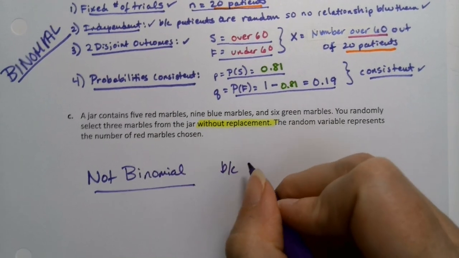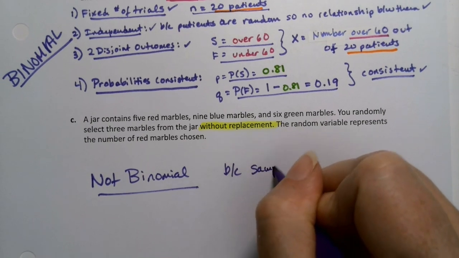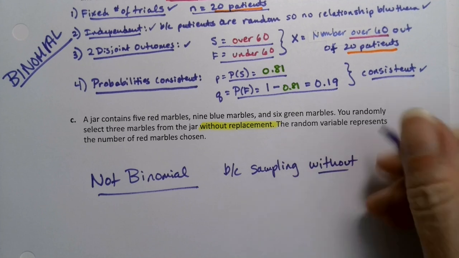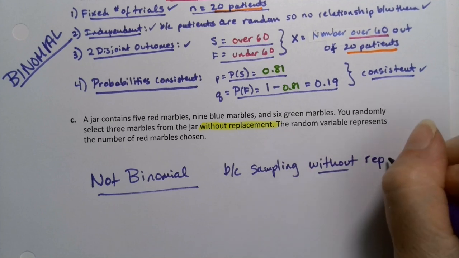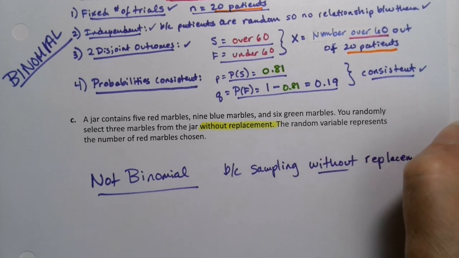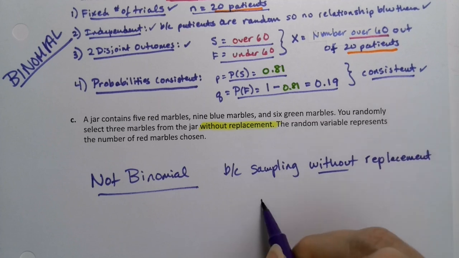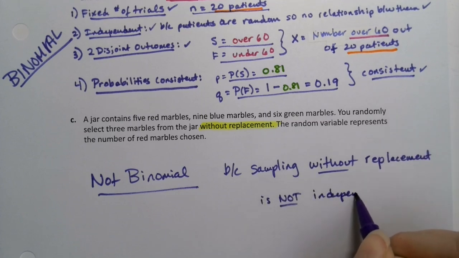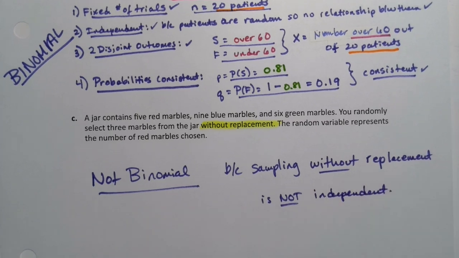because sampling without replacement, that's chapter 5. We learned in chapter 5 that is not independent. And therefore, this is not a binomial experiment.